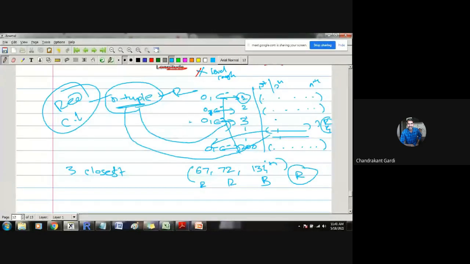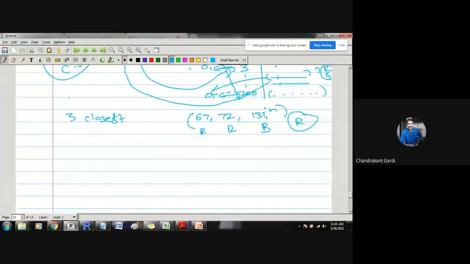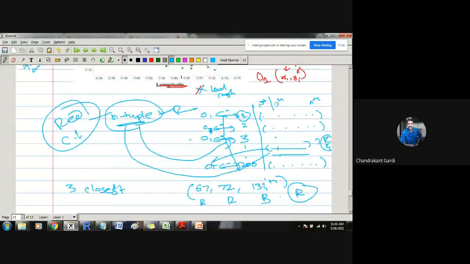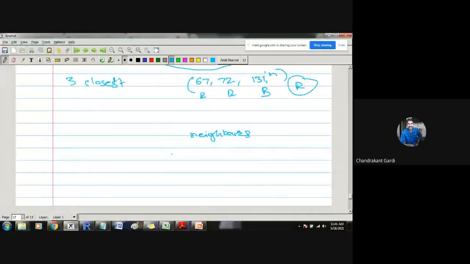So this particular observation will go inside the data, and whichever observations are closest to it, based on those observations, this n-tuple will be classified. So what we have done here is, we have asked this particular observation to find its neighbors. All the observations can work as neighbors, but among them, who are the closest? Who are the nearest to this particular observation? All can be treated as neighbors, but among them, who are the nearest? So we are talking about the nearest neighbor.